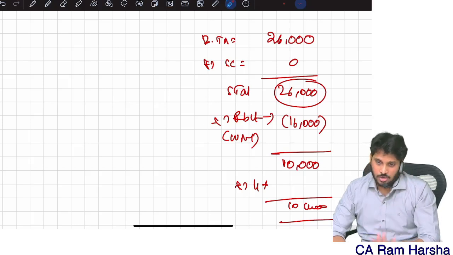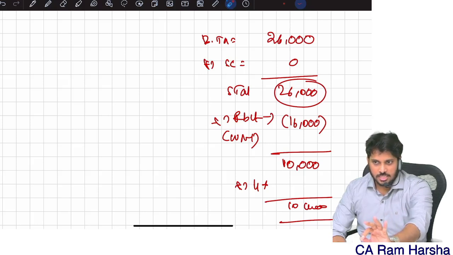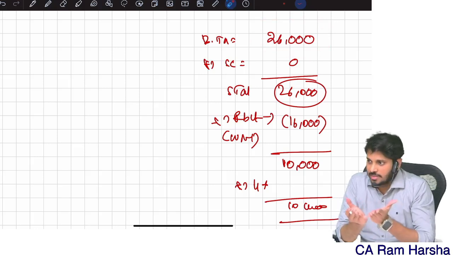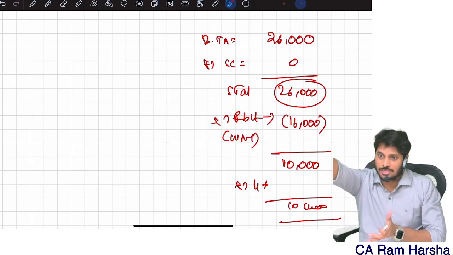So what they did, I'll do one thing. If you have only 7 lakhs income, zero tax. Extra how much income you got? 10,000. Because of that, the department is asking you to pay how much tax? Sir, I got income itself 10,000 extra, sir. But for the 10,000 income, you're asking 26,000 tax.